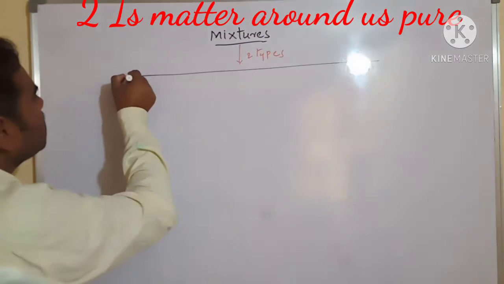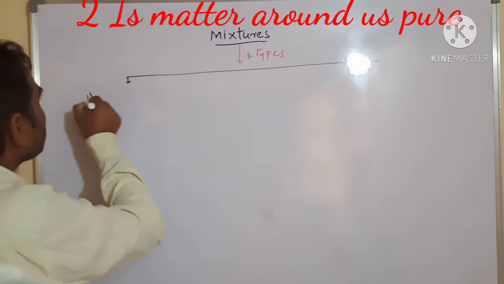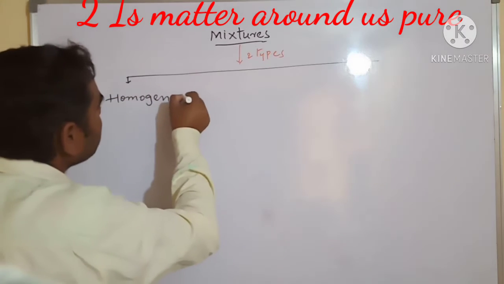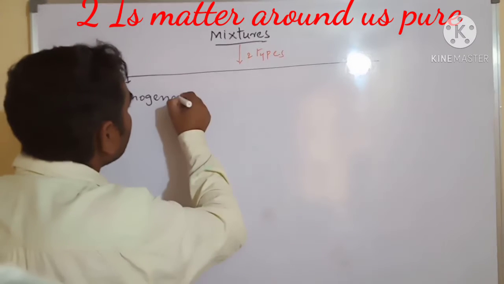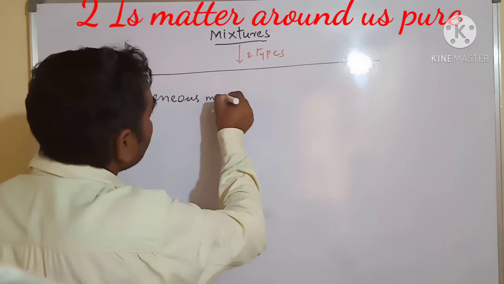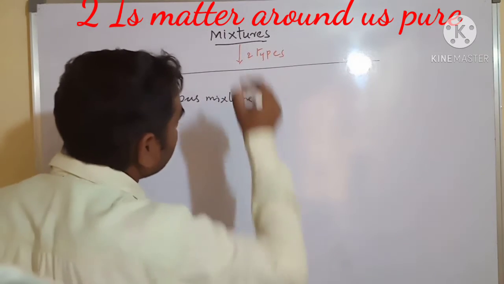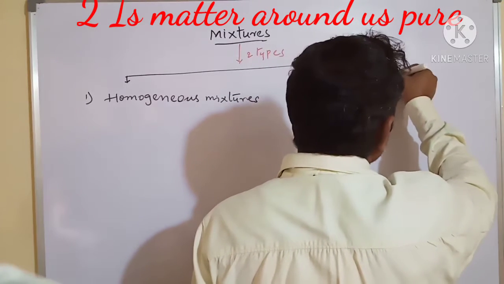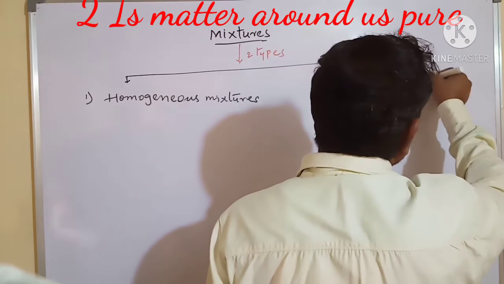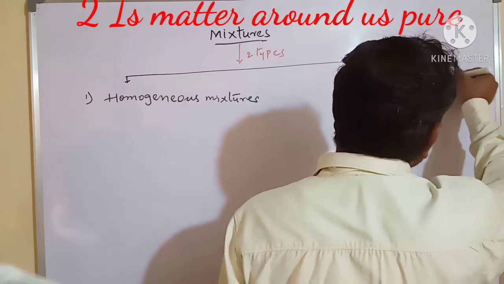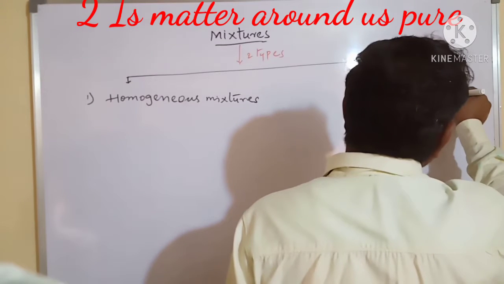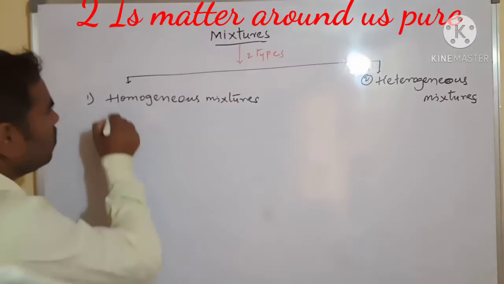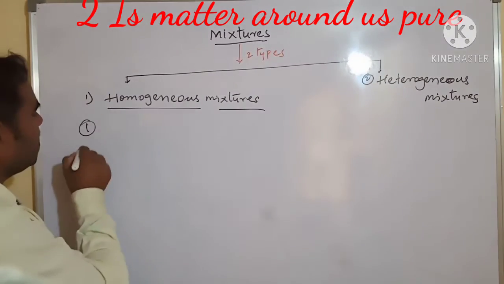One is homogeneous mixtures and the second one is heterogeneous mixtures.